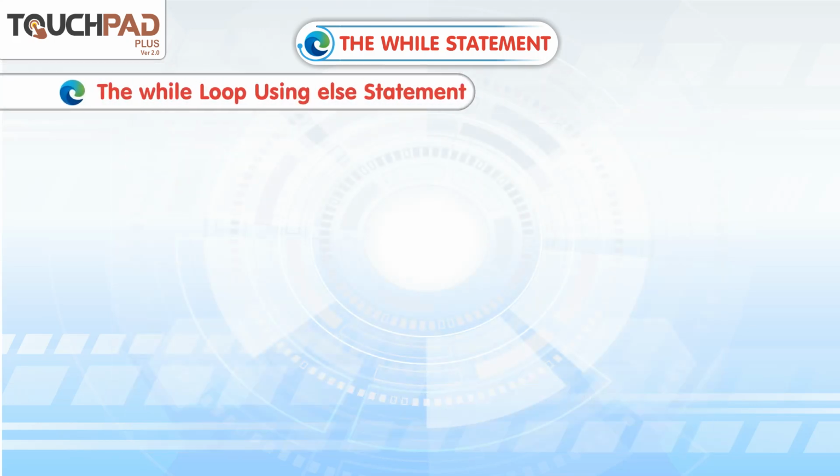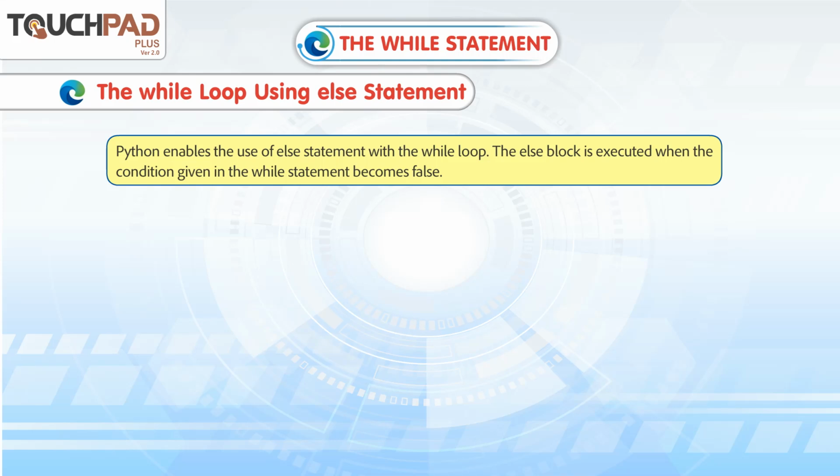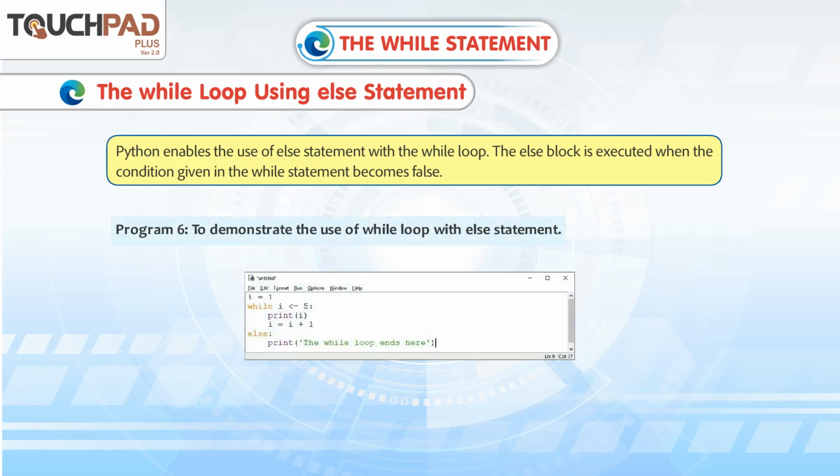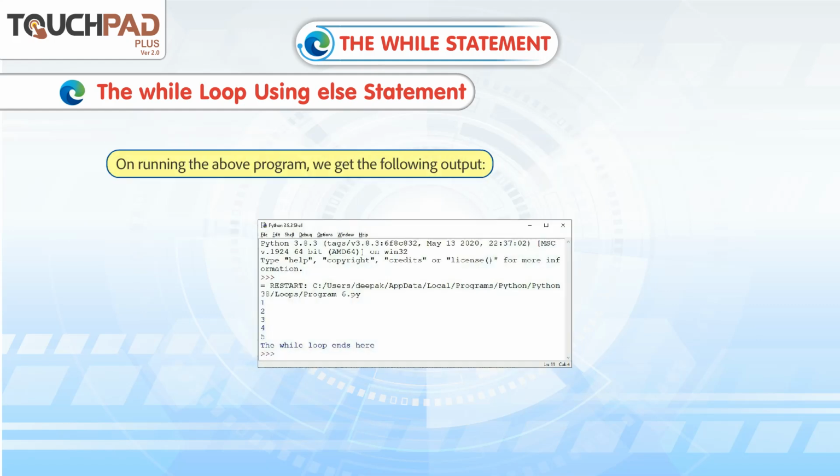The while loop using else statement. Python enables the use of else statement with the while loop. The else block is executed when the condition given in the while statement becomes false. Program 6 to demonstrate the use of while loop with else statement. On running the above program, we get the following output.